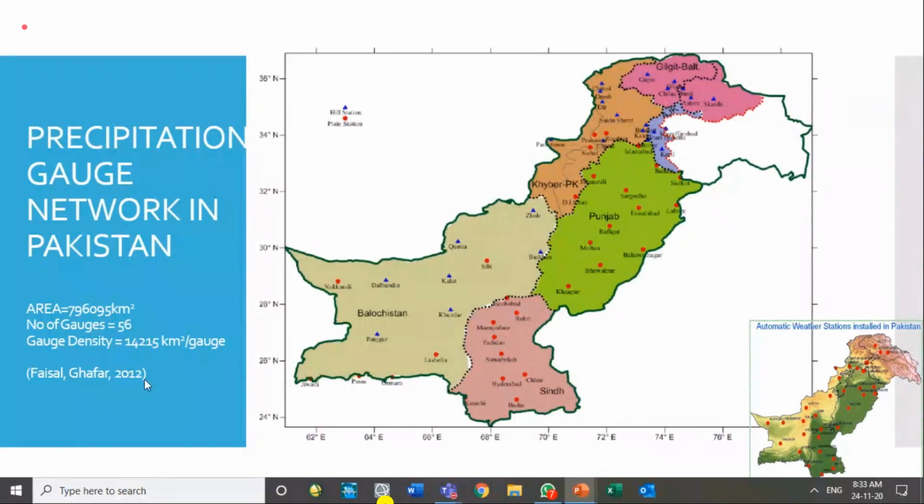Previously, in an early research, Mr. Faisal Ghaffar, 2012, published a research paper. He mentioned that there are 56 gauges over the total territorial area of Pakistan, 796,000 square kilometers. So the gauge density was about 14,215 square kilometers per gauge.